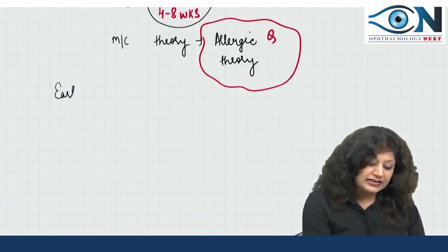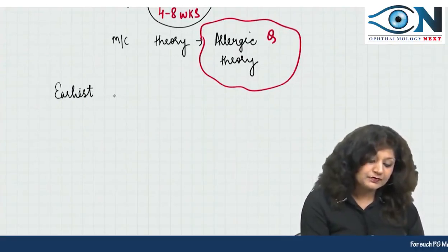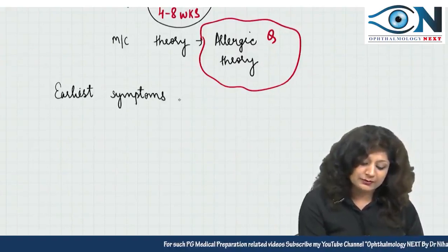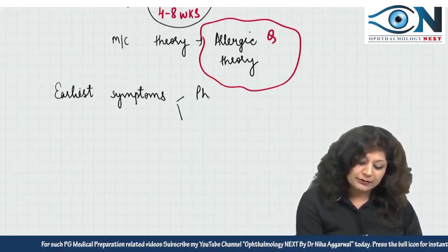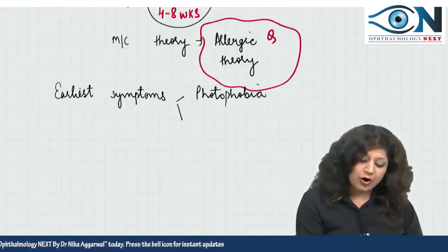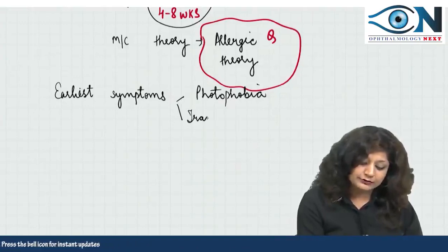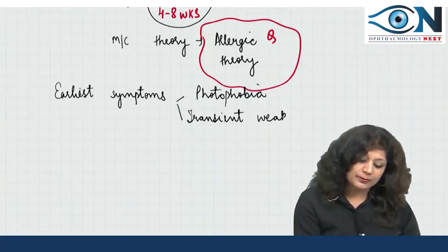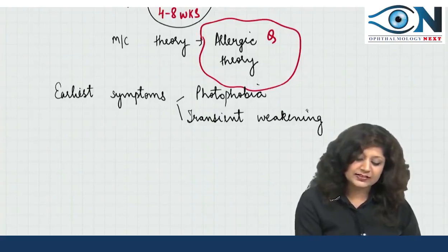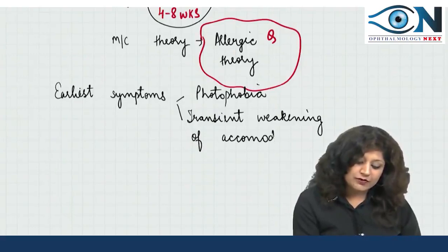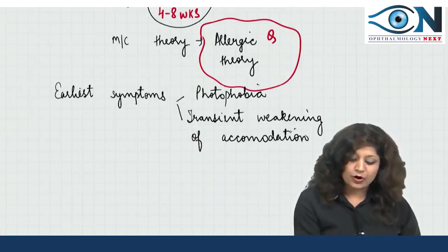What are the earliest symptoms? If you see the earliest symptoms of sympathetic ophthalmitis, then because it's an inflammatory disease, we have photophobia. Along with this, we also have transient weakening of the accommodation. Now, why do we have weakening of accommodation?